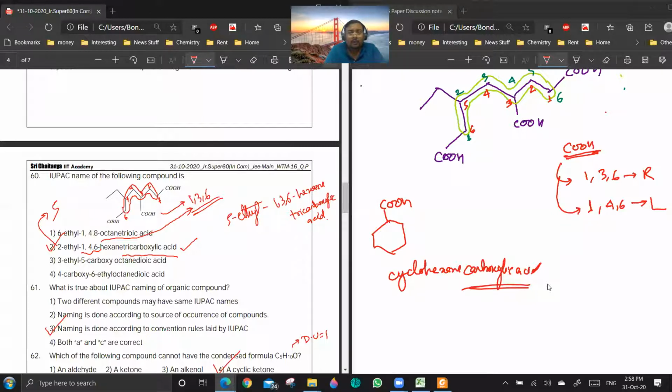First, we have to consider the locants of the senior functional group. Then only you can consider the locants of the substituents. Is it clear to everyone? So the answer should be 5-ethyl, 1,3,6. So 56 should go for correction. Is it clear?